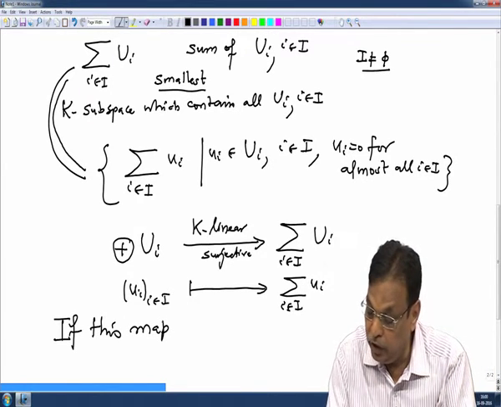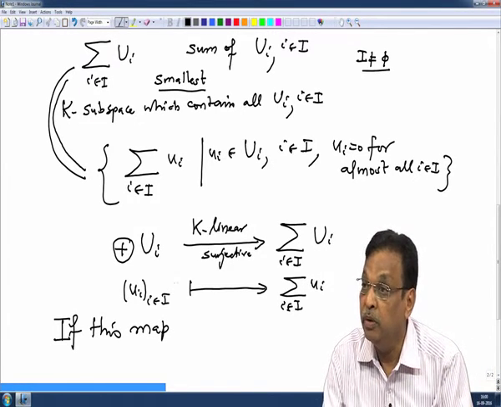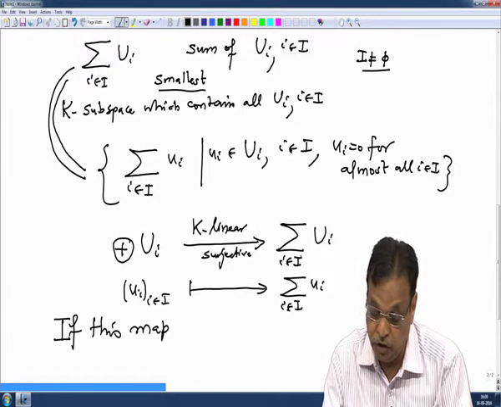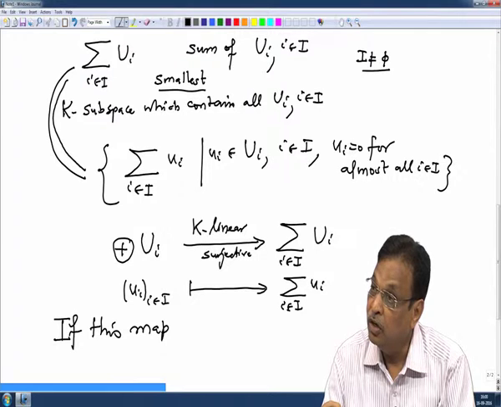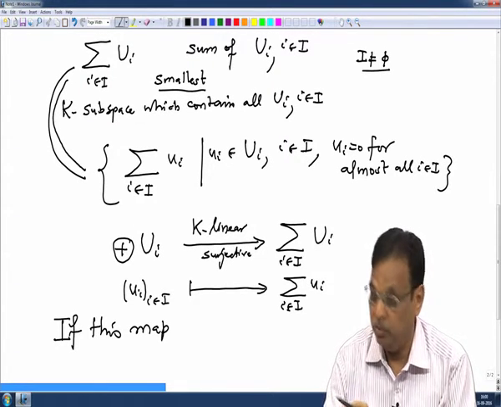Obviously it is not always an isomorphism, especially when the intersection is non-zero. Even for two subspaces where the intersection is non-zero, this map cannot be an isomorphism.